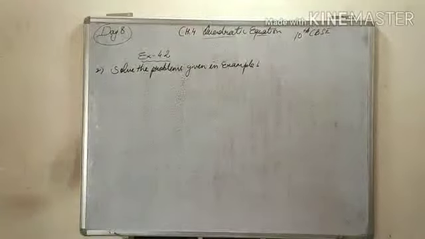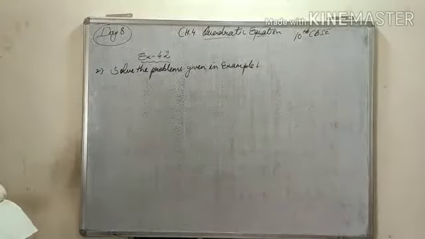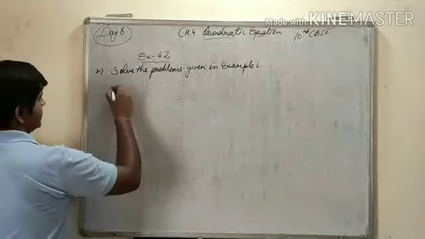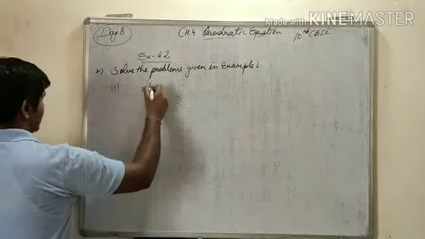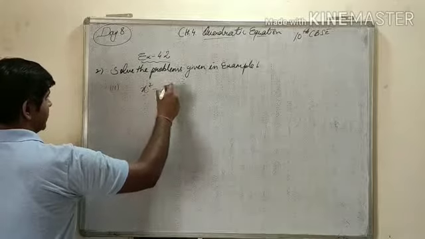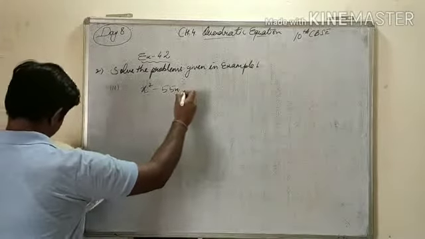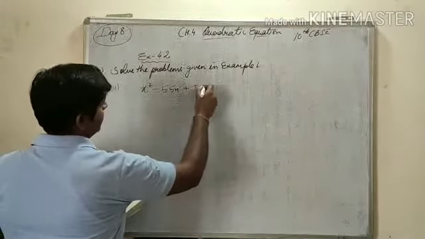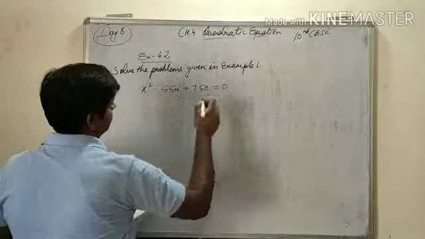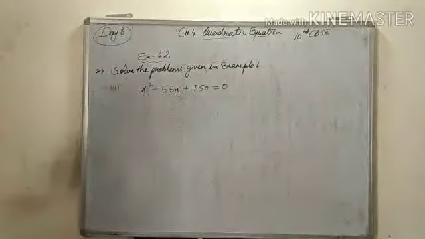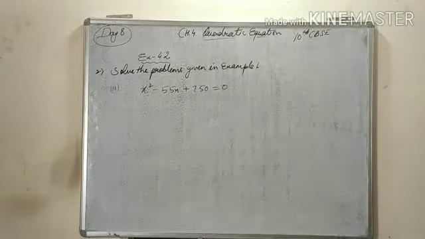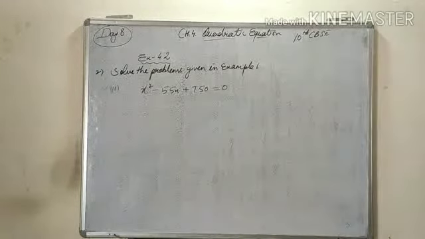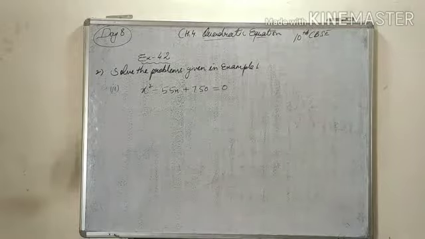Next part, which is second part of that example, x square minus 55x plus 750. So this we will solve by factorization method. 55 is the middle term. This we will solve.